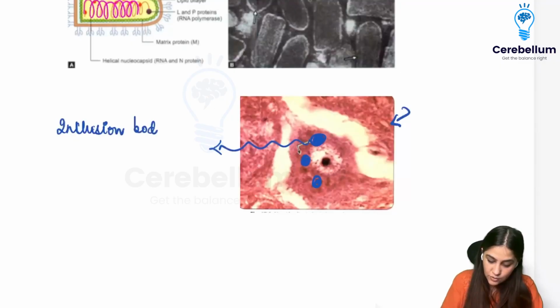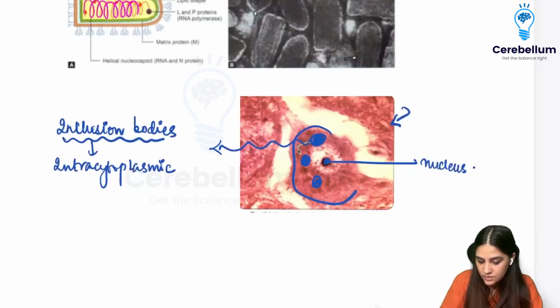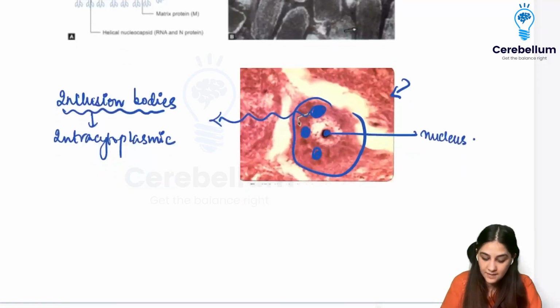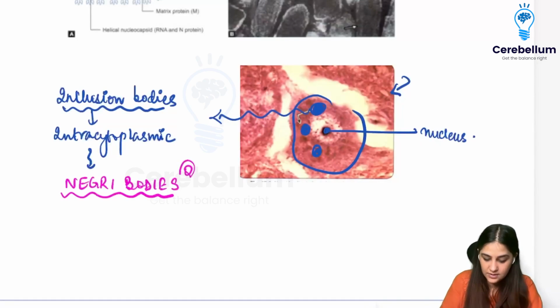Because rabies is an RNA virus, these are going to be intracytoplasmic, right? As you can see, this one is the nucleus, so it is beyond that, it is in the cytoplasm. So it is going to be intracytoplasmic. And what is the name of this? It is called the Negri bodies. So it is going to be called the Negri bodies, and this has come as an MCQ previously.